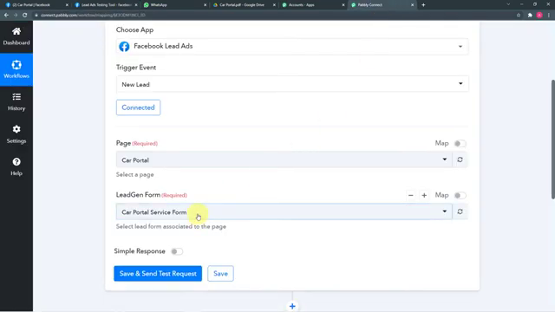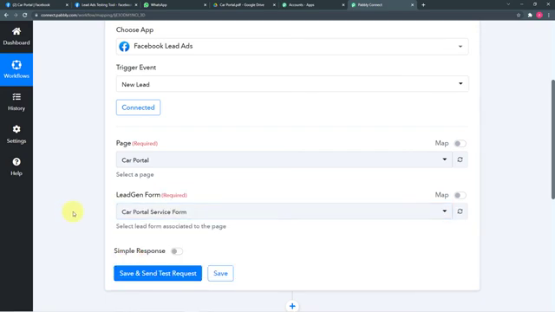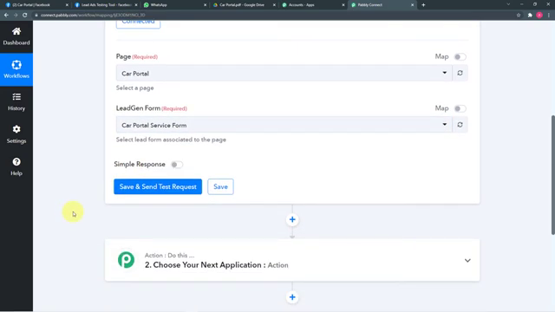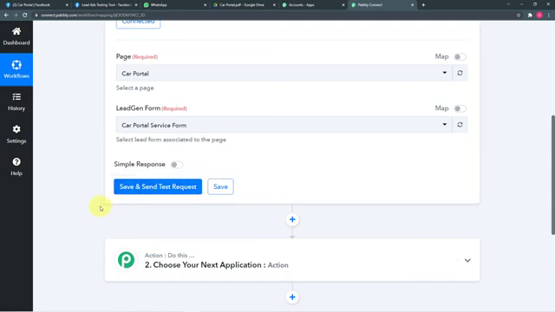So it will show only one form. It is showing 2 forms. We are going to select this one, car portal service form, right? Now when I click here on save and send test request, the data of the most recent lead that has been generated will be captured here in Pabbly Connect.